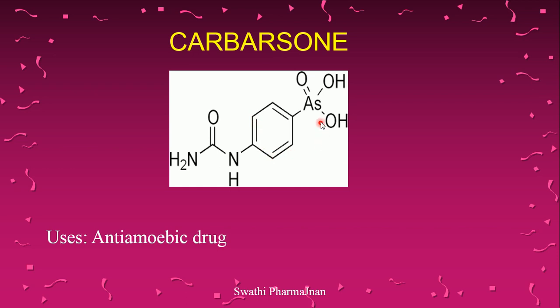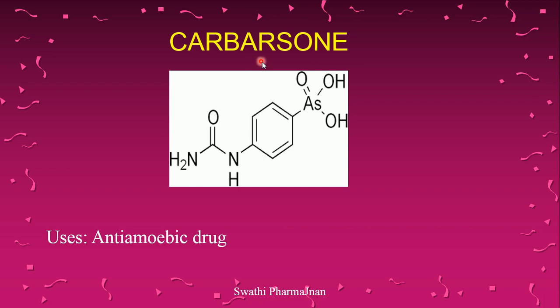Next structure is carbarsone. Carbarsone is another drug which contains arsenic as the substituent present in the structure. But this drug is not preferable. Here the structure of carbarsone includes a phenyl ring. To this phenyl ring NHCONH2 is present. NHCONH2 is called urea. So at para position of the phenyl ring, urea is present, and here arsenic with 2 hydroxyl groups and 1 double bond O group is present. So that is the structure of carbarsone.